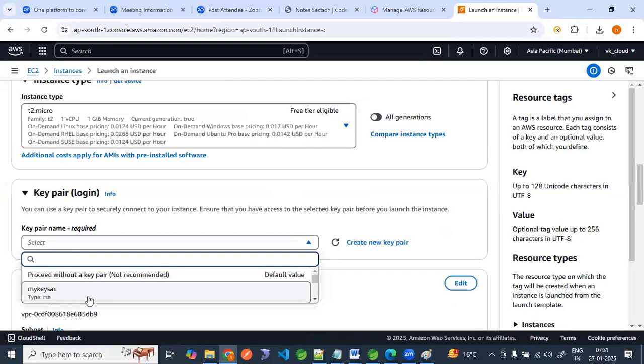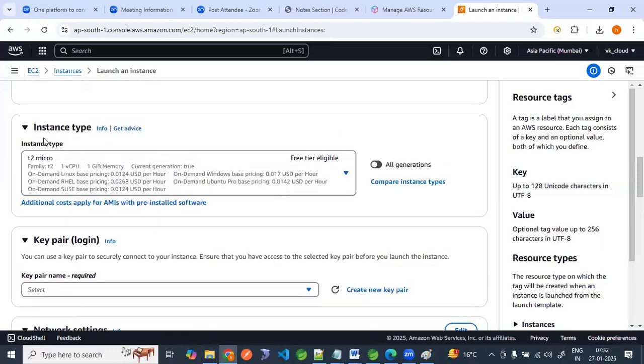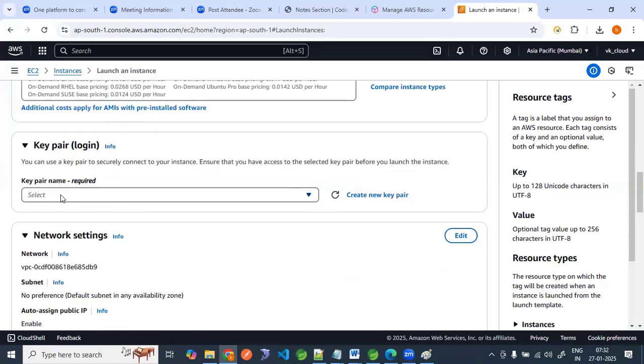There is already one key pair there. What is a key pair, guys? You need to select that particular one. Let me show you one more time. For example, you have to connect, so you basically require a username and password, right? Once your machine is configured in AWS, not on your local, you have to connect from your local laptop to this AWS cloud. So that time it is asking for a key pair. You have to be very careful.